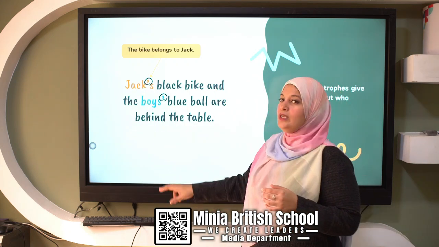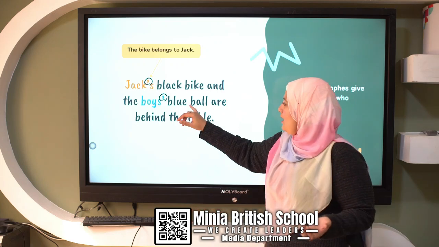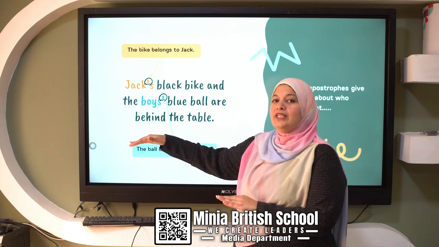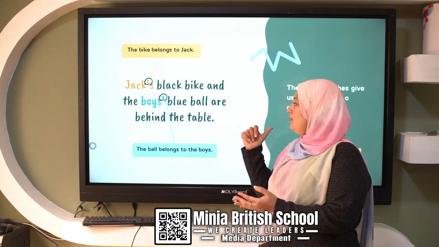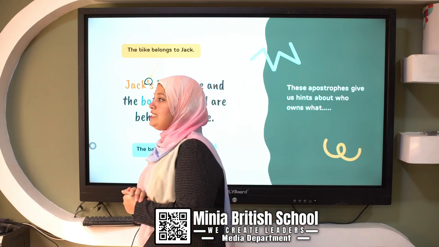Like this one, the boys. So the boys, what do they have? They have a blue ball. This means the ball belongs to the boys. It's the boys' blue ball. So this is so easy to know.